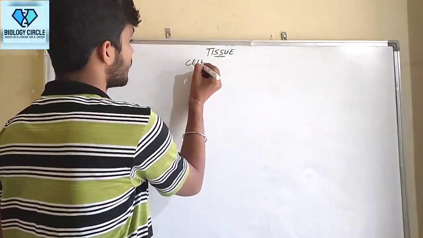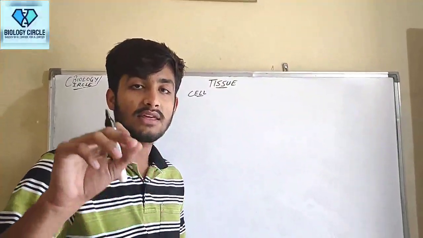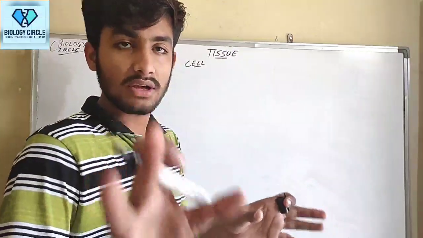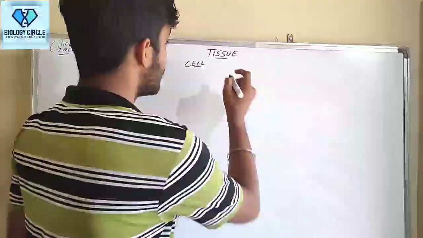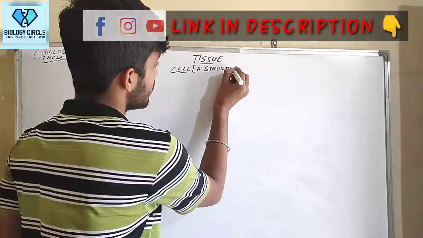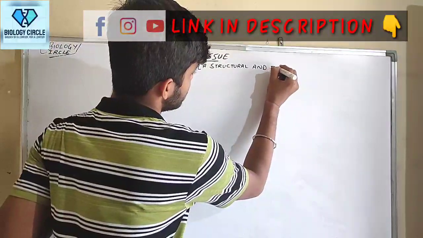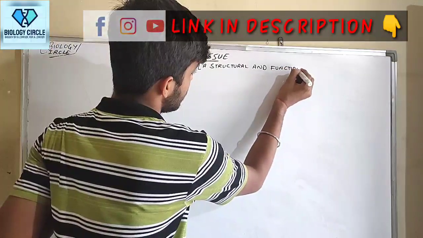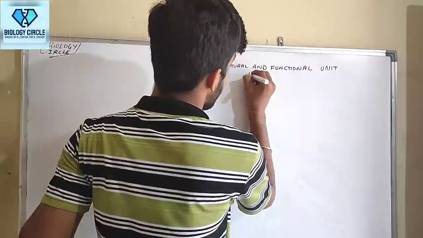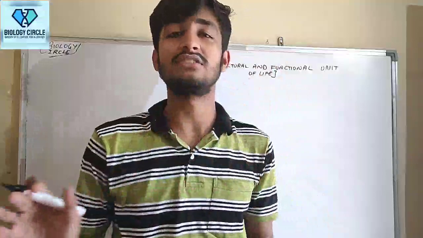In the previous chapter of class 9, cell, the fundamental unit of life, we discussed cell in detail, along with its definition. What is cell? Cell is the structural and functional unit of life.